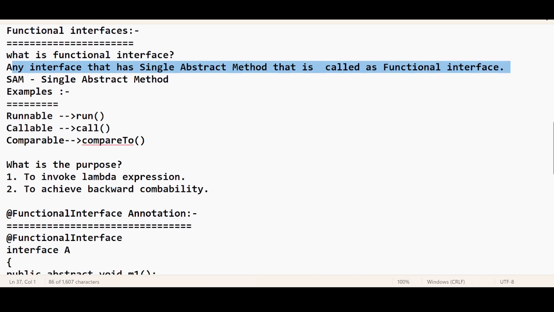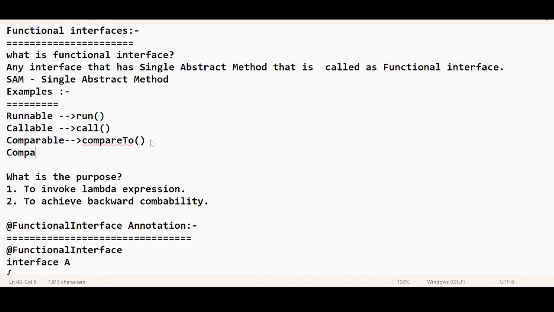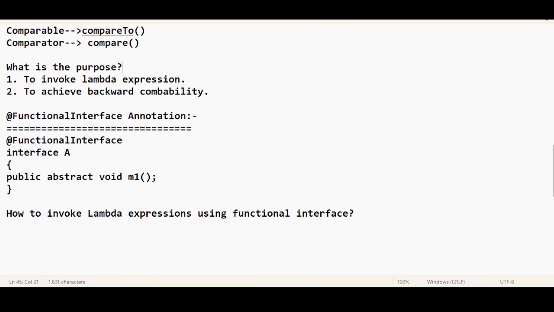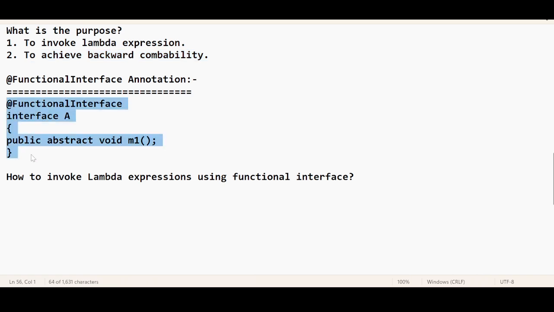What are the examples? In the Java library, you have the Runnable interface, Callable interface, Comparable interface, and you also have Comparator. Comparator is also an interface which we have discussed in the collection framework, which has a method called compare. These are the abstract methods. Only one abstract method you have inside these interfaces, right? So what is the purpose of functional interface? To invoke Lambda expressions and to achieve backward compatibility. This is the typical syntax of functional interfaces. And we have also discussed how to invoke a Lambda expression using a functional interface.